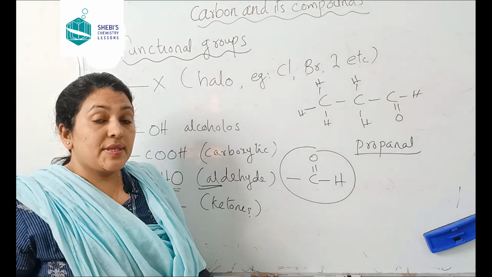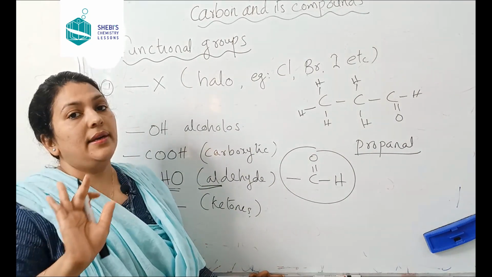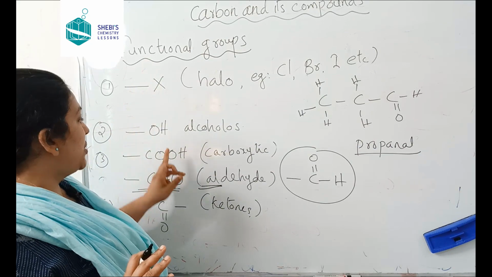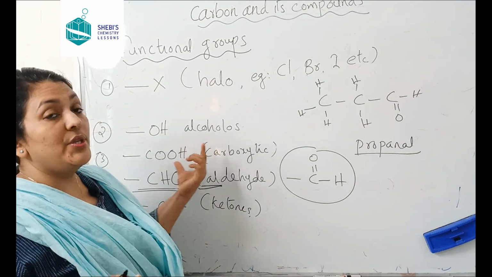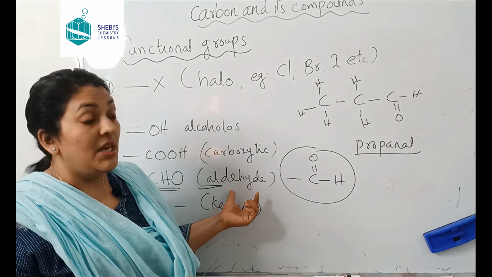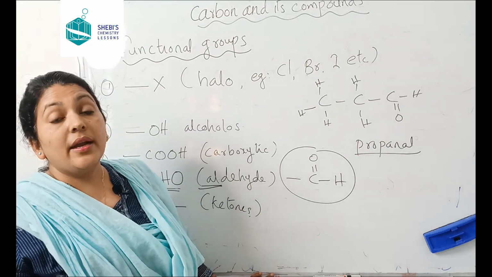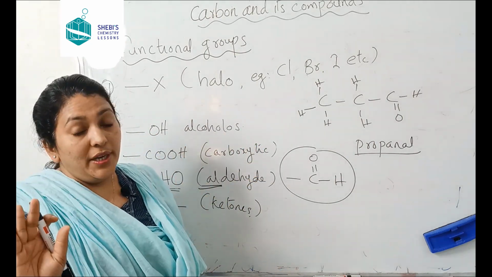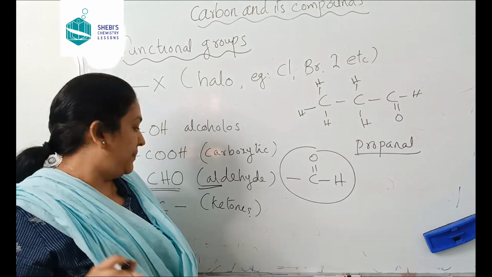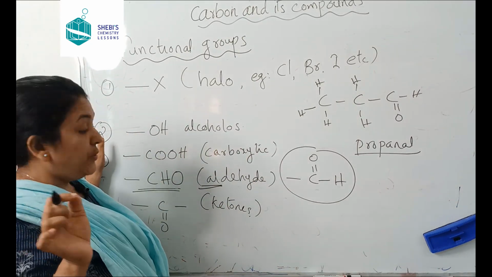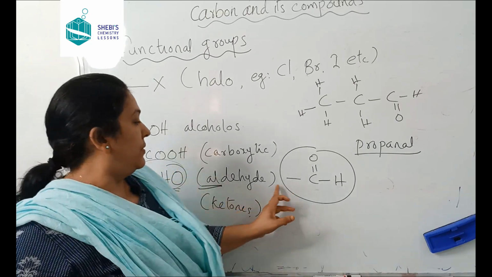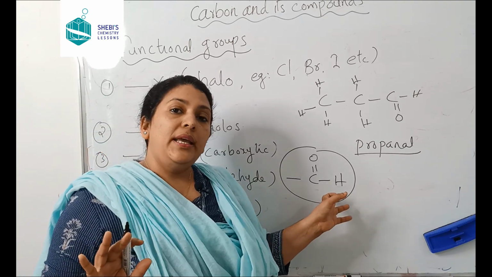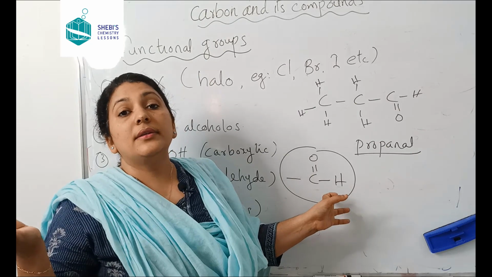Don't worry, we will discuss the naming in detail in another class. I just want to make sure that you understood functional groups. When CHO is attached there, they are another type of compounds which are called aldehydes. And they are named as al: propanal, butanal, like that. Don't get confused. We will discuss the naming later. And one more point I have to add, that the CHO group, the aldehyde group, is also a terminal group. What does it mean? It will come only at the end of the carbon chain.